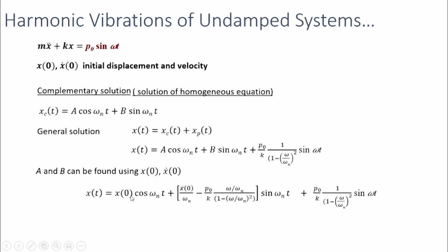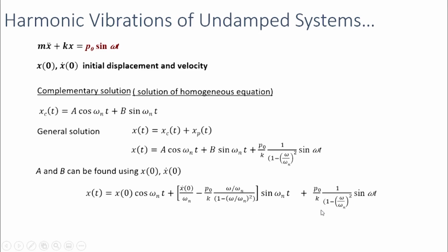So we will get the value of A as x0 itself, that is the initial displacement. Value of B would be equal to this. So it will depend upon the initial velocity, natural frequency, the forcing frequency and the forcing amplitude.